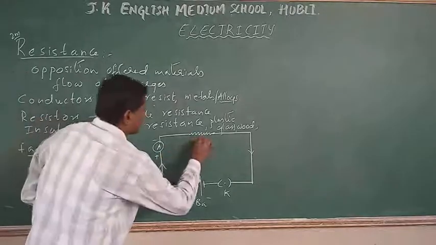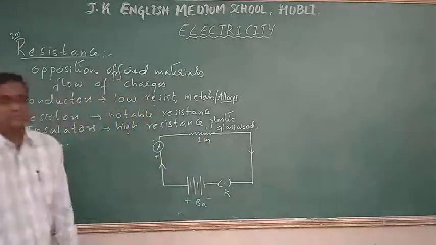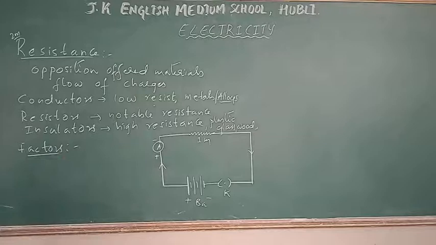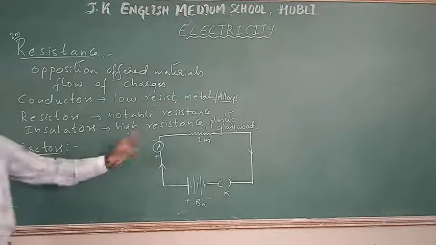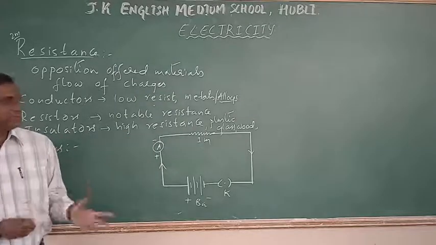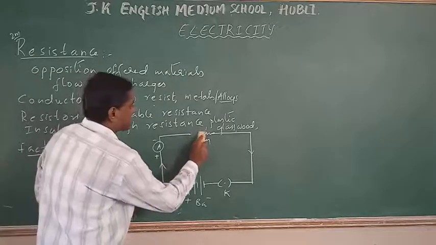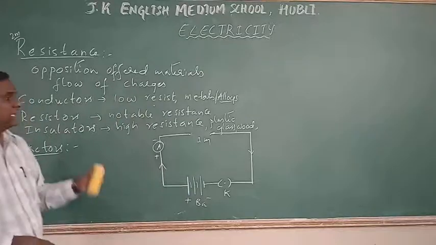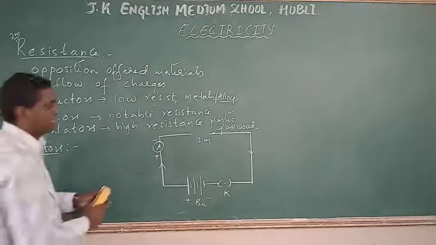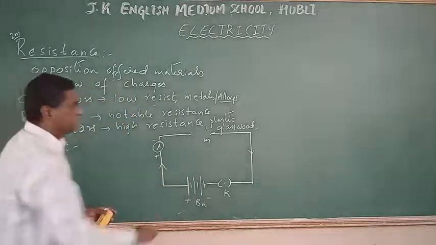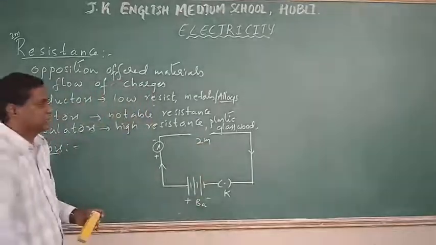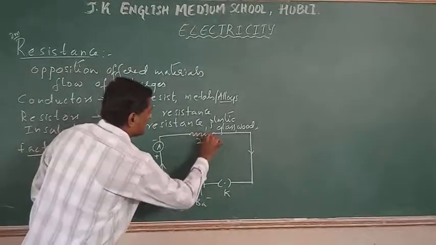I'm going to take a nichrome wire of length 1 meter and note the ammeter reading. For the next time, I'm going to increase the length of this nichrome wire. Instead of 1 meter, I am going to take 2 meters and connect it.